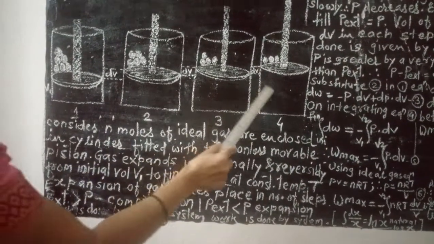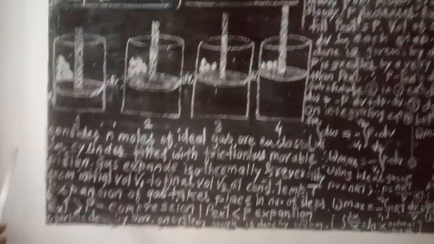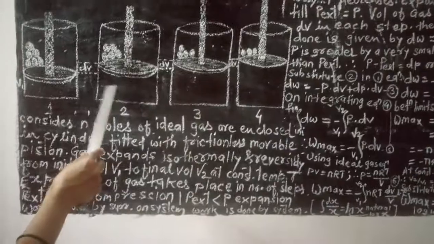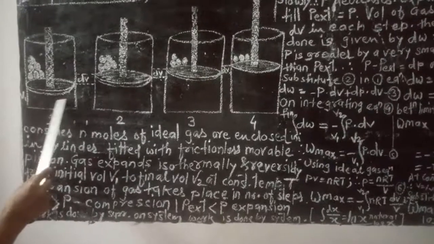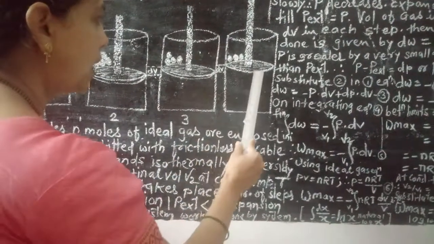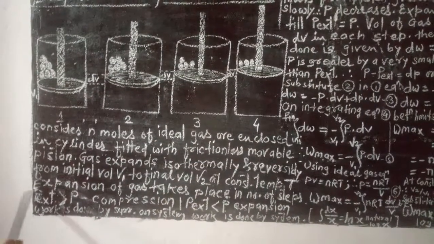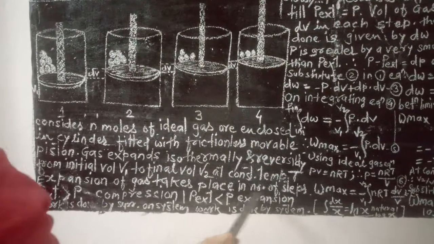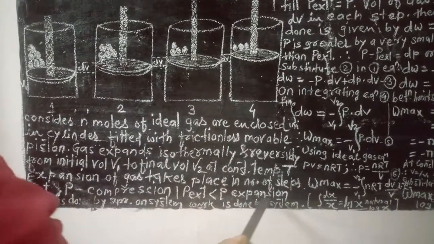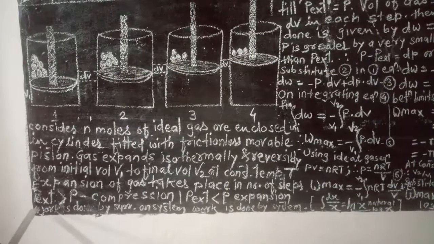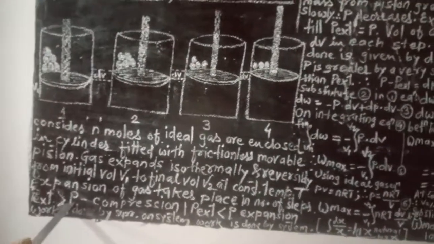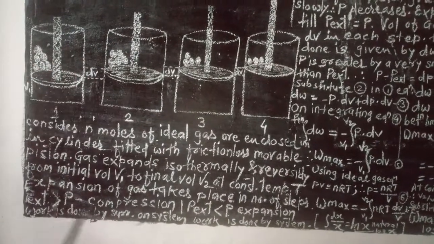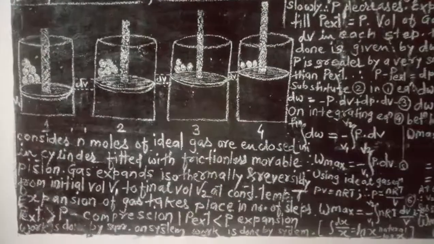In these slight changes, the pressure is reduced by an infinitesimal amount, so that there is a small change in volume. This was the initial volume of the gas V1 and now this is the final volume V2. Expansion of the gas takes place in a number of steps. Now if P external is greater than P, that is the external pressure acting on the piston, the piston will move in the downward direction and we say that compression of the gas takes place.